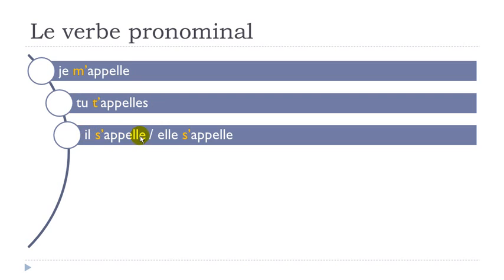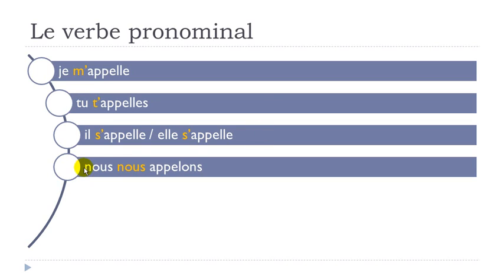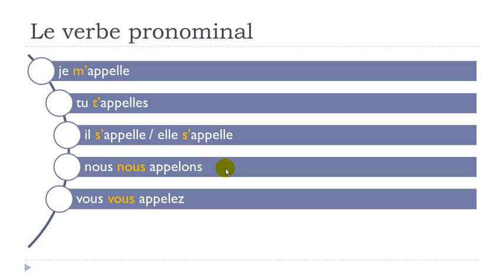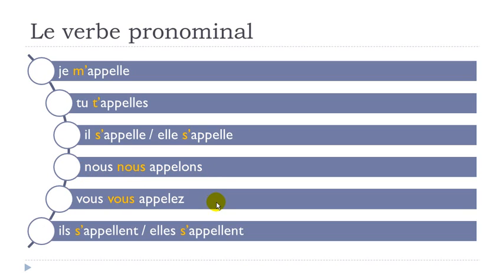Il s'appelle. Elle s'appelle. Nous nous appelons. Okay, so I will make the liaison. Nous nous appelons. Vous vous appelez. Il s'appelle. Elle s'appelle.